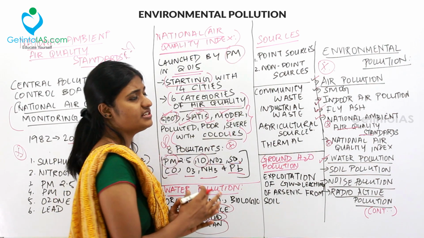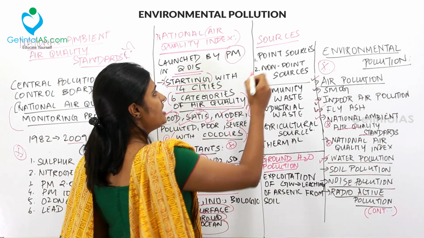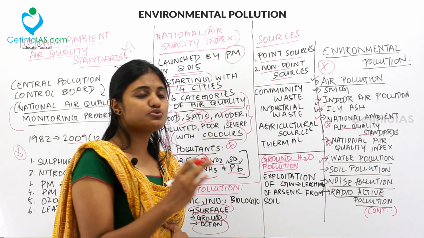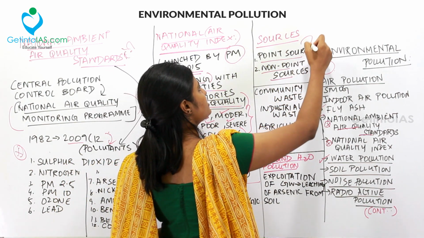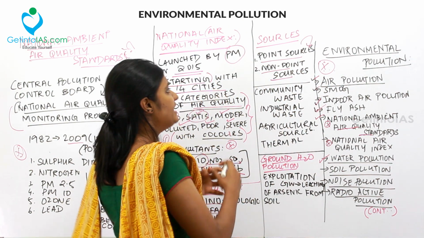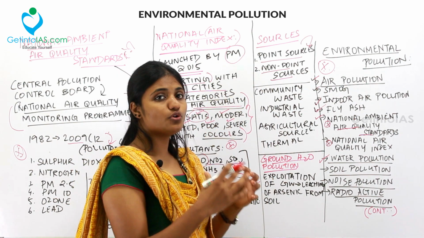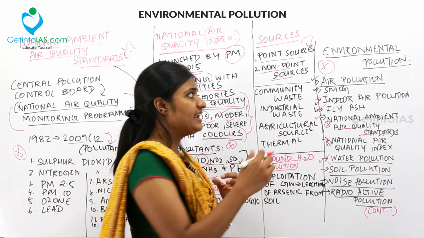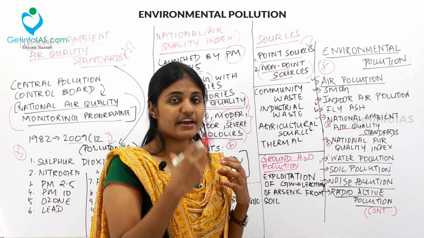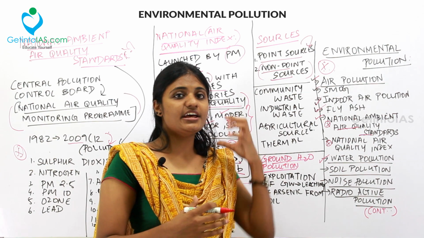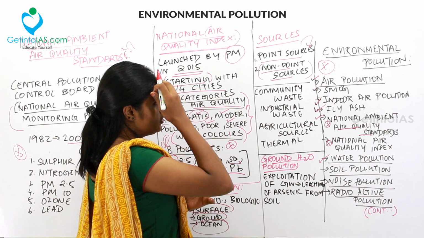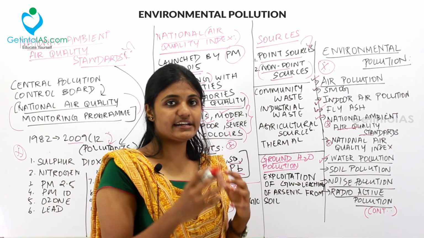And then coming to the sources, water pollution is caused by point source and non-point source. So what is a point source? Point source comes directly from industries or something, where you can denote where it comes from. But in a non-point source you may not know where the pollution is coming from, and hence this is difficult to regulate. If it is coming from agricultural runoff or a specific industry, you can regulate. But a non-point source cannot be regulated that easily.